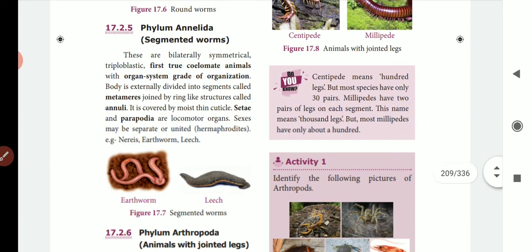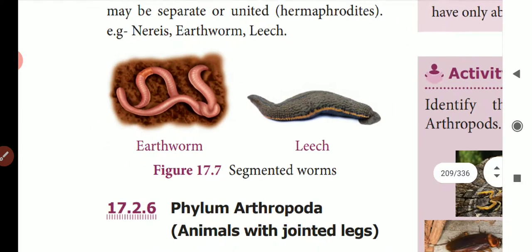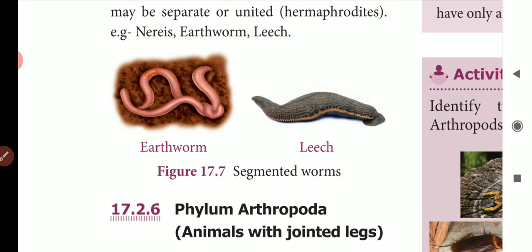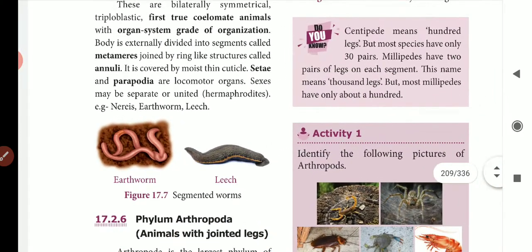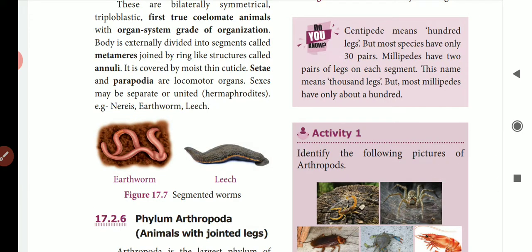Then the phylum Annelida. So phylum Annelida is commonly known as the segmented or ringed worms. So they are bilaterally symmetrical, triploblastic, coelomate. They have a true coelom. True coelomate animals have a well developed organ system level. Then in the outer structure, we can see the lined segments, and those lines are called metameres. Look at this picture. In their body we could see some lines, and those lines are called metameres. So each metamere is joined by a ring like structure throughout their body, and that is called annuli.